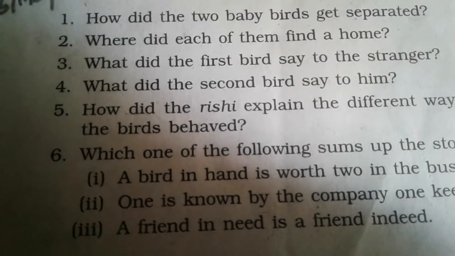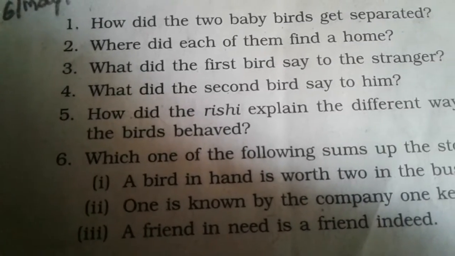Now, the question number five. How did the Rishi explain the different ways in which the birds behaved? The king was surprised about the difference in behavior between the two birds. The Rishi explained that the first bird imitated the same words that he heard from the robbers, whereas the second bird repeated the words that he had always heard at the ashram. This implies the different ways in which the birds behave.